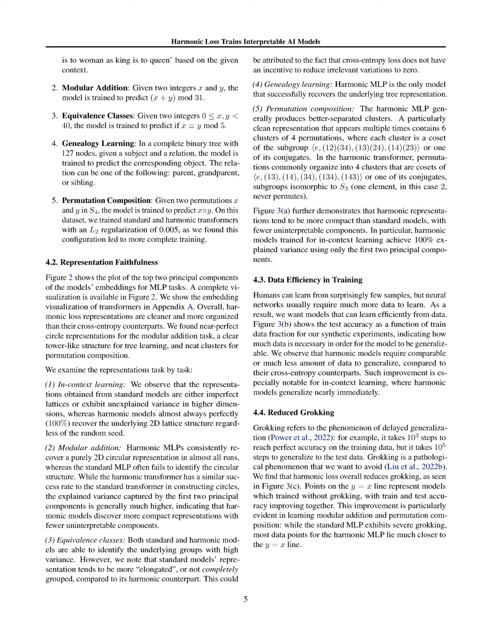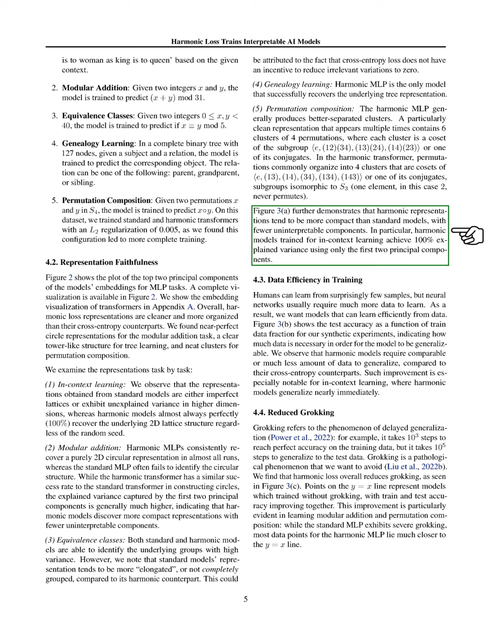Section summary. In this section, we demonstrate that harmonic models outperform standard neural networks in learning representations for algorithmic tasks, exhibiting better data efficiency and reduced grokking. Our analysis of various models reveals that harmonic representations are cleaner and more organized, achieving higher explained variance and more accurate structural recovery across different tasks.